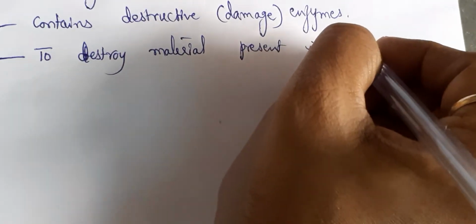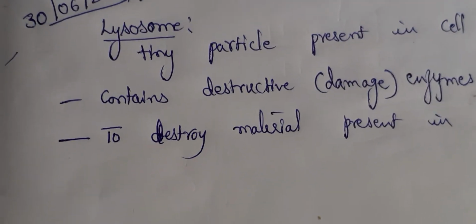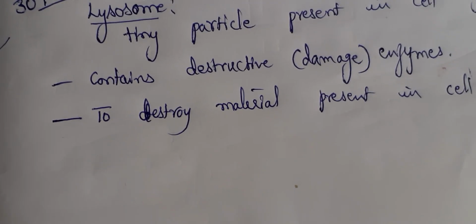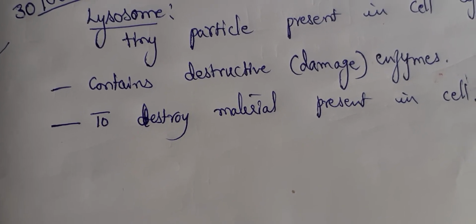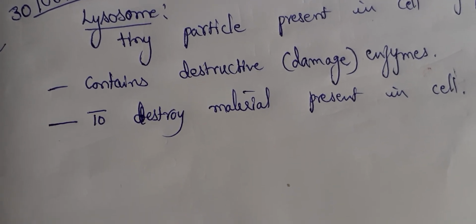Like any proteins have to be digested or any unwanted material has to be digested, then the lysosomes will help the cell to digest them and throw it outside the cell.